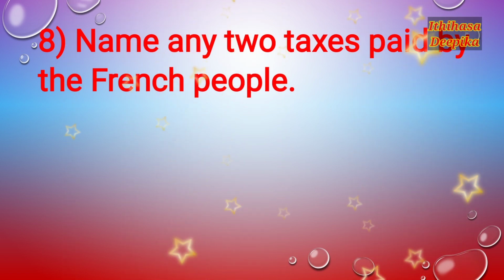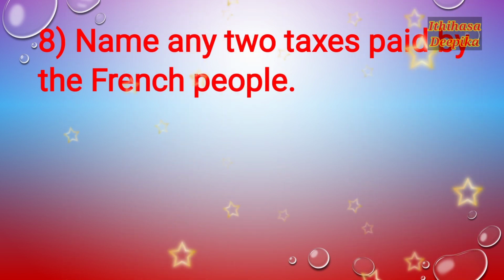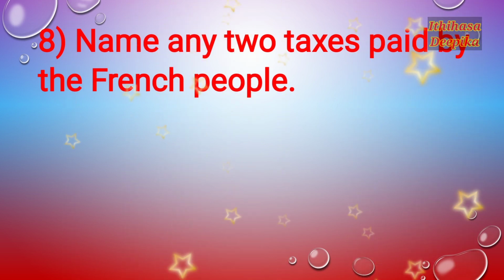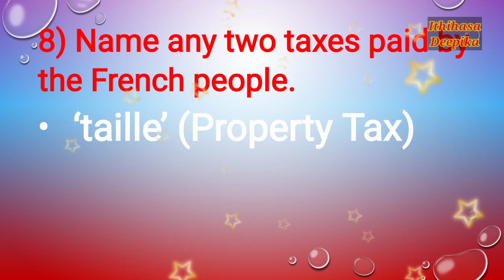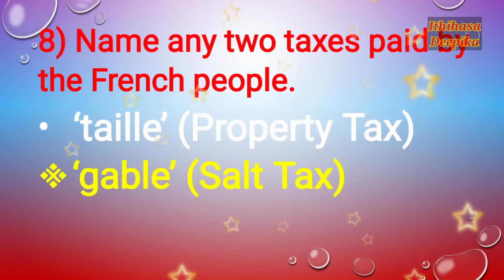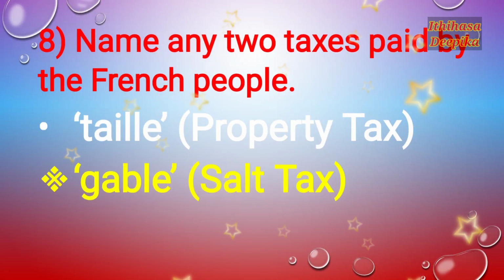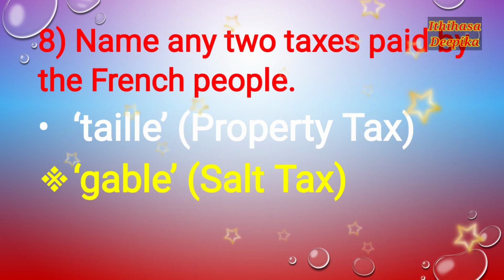Question number 8. Name any two taxes paid by the French people. The first one, a property tax called taille. Then a salt tax called gabelle.